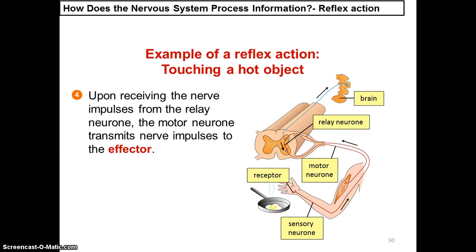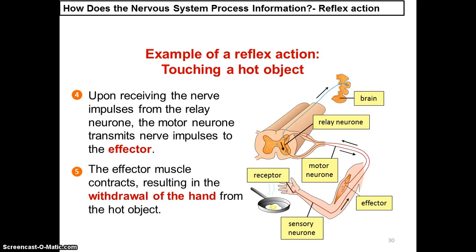Upon receiving the nerve impulse from the relay neurons, the motor neuron transmits the nerve impulse to the effector. The effector muscles contract, resulting in the withdrawal of the hand from the hot object. In this case, the brain is not involved in the reflex action. The brain only receives the nerve impulse from the relay neurons after the effector receives them.